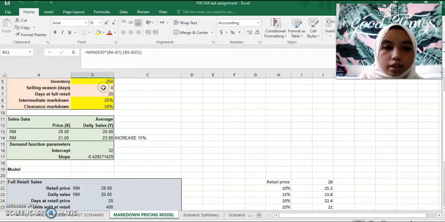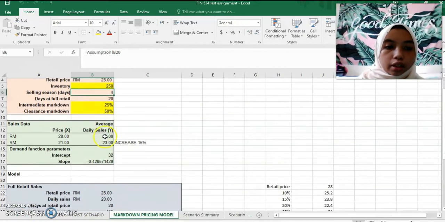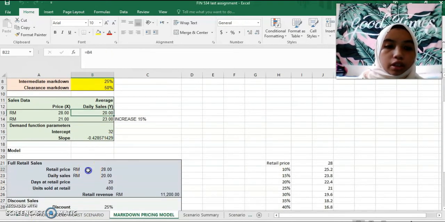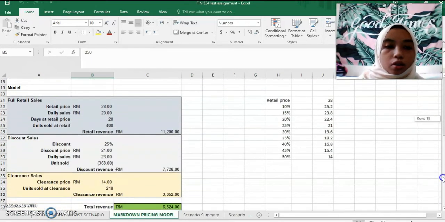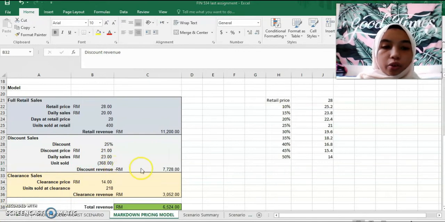Selling season, days at full retail. And next is inventory and units sold. The units sold is at negative 368 units. The discount revenue is at negative 7,728 ringgit, based on the volume for the inventory.